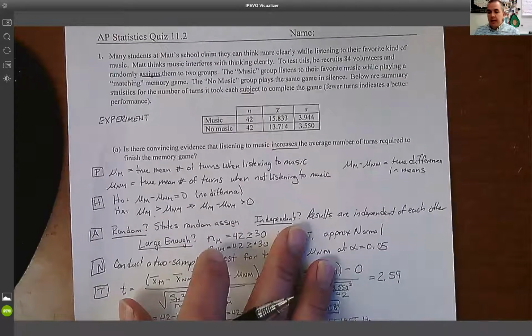Okay, let's take a look and see how we would do this for a sampling distribution, not sampling, a significance test for a difference in means. So we're going to share screen. Okay, so here's what we got.